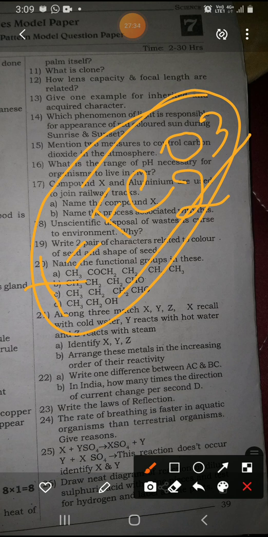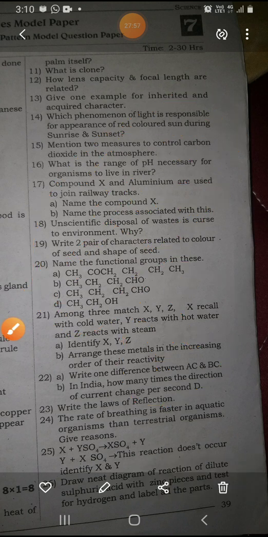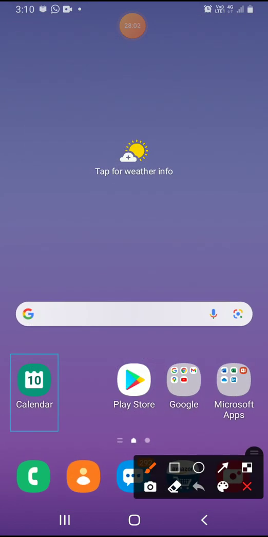Here he has not given the name of the compound, instead of that name he has given X. So the compound X is iron oxide, Fe2O3, which is used with the aluminium. So the next question he asked is, what is that process? This process is called